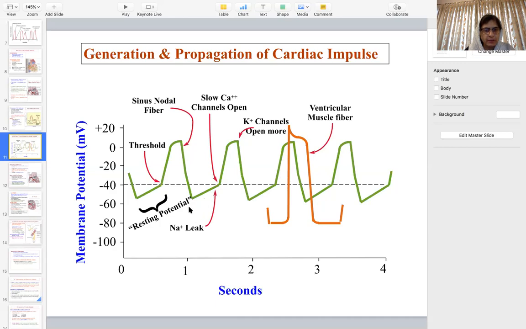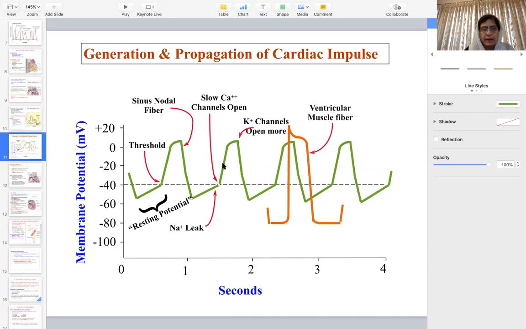Here it is the leak channel. Basically the sodium leak channel has a role in bringing the potential from -90 to -60. Here is the role of the transient calcium channel. This is not mentioned in Guyton; it is mentioned in Ganong, the role of transient calcium channels in the pre-potential phase, and the role of long-lasting calcium channels in depolarization. So the leak channels bring the voltage from -90 to -55. It is the transient calcium channel in the pre-potential or drift phase, then the role of long-lasting or slow calcium channels in depolarization, and then repolarization by the efflux of potassium ions.